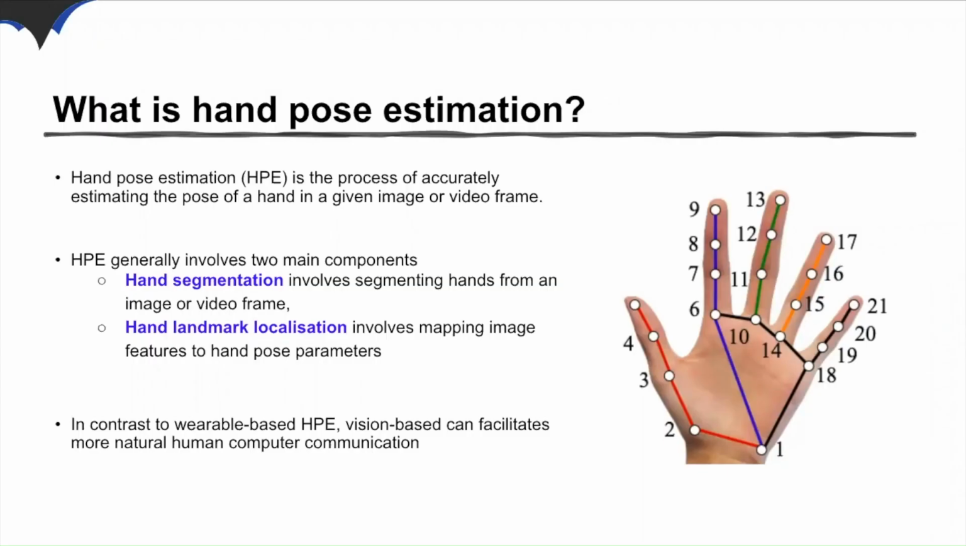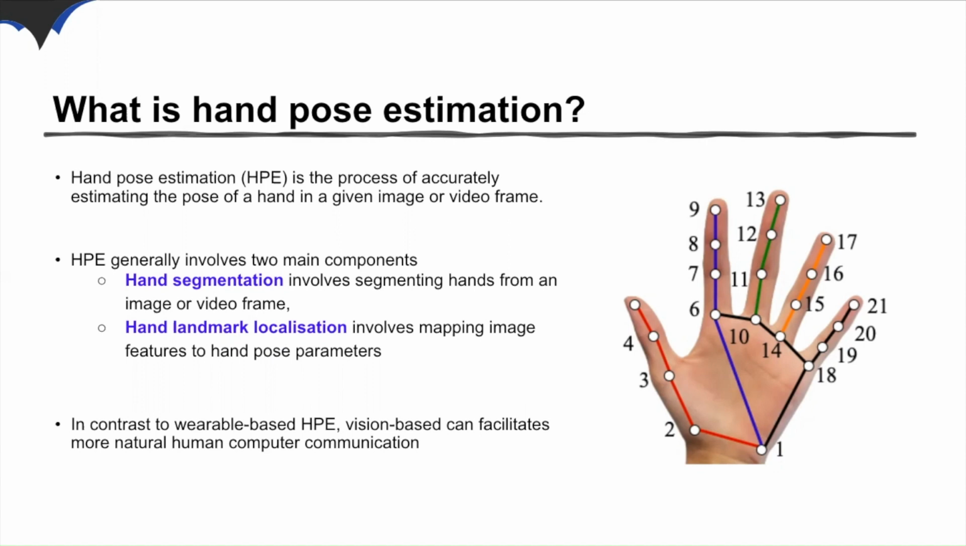Hand pose estimation is the process of predicting and describing hand pose in a given image or video frame. In general, hand pose estimation is a technique that captures a set of coordinates for specific joints, known as key points, that can describe a hand pose. It involves two main components, hand segmentation and hand landmark localization. Hand segmentation is the separation of the hand from an image or video frame, whereas hand landmark localization involves identifying specific points on the hand and mapping them to corresponding hand pose parameters.